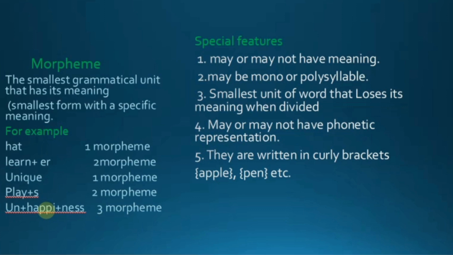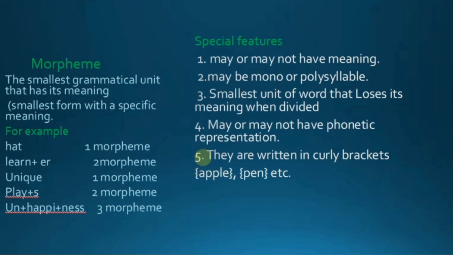However, there are also morphemes that do not have phonetic representation. For example, sheep in the plural form has two morphs: one morph that has its phonetic representation, and the other morph, which is called the zero allomorph, that doesn't have phonetic representation and is hidden. This is the topic that we will discuss in the next video.